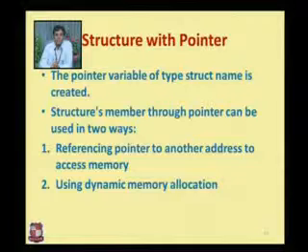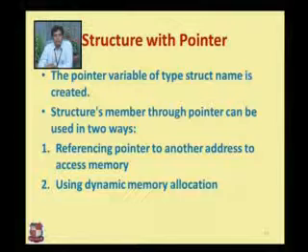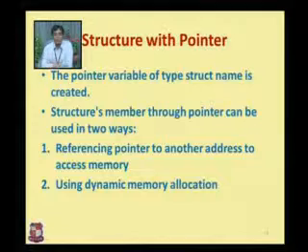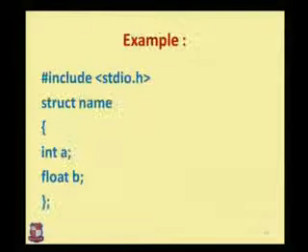First is representing a pointer by allocating an address. What I told you earlier is that our pointer is pointing to a memory location, and when it is pointing to a memory location, it has to represent a memory cell. Then the other way is using dynamic memory allocation. Dynamic memory allocation is a scheme which is used when we are allocating values at runtime. So we have memory allocation, that is malloc, to represent dynamic memory allocation.